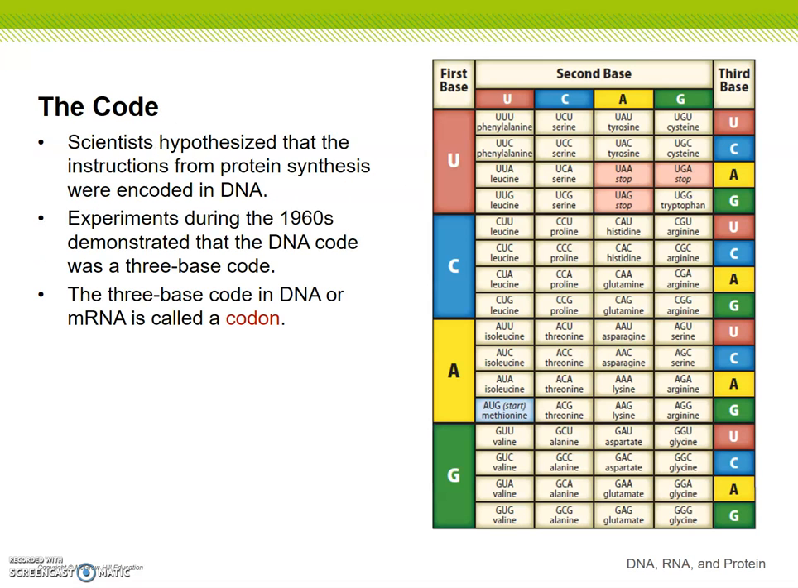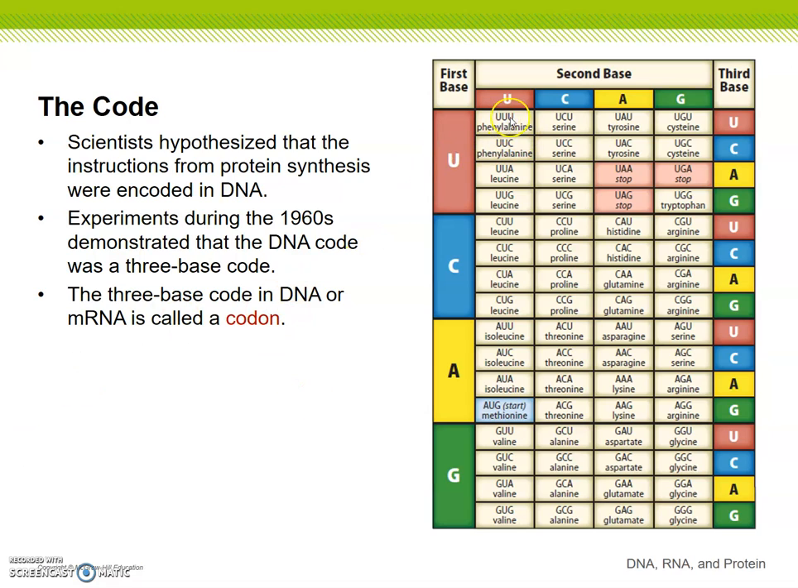Now, there's a specific code for every three sets of bases, there's a code. And we're going to look at that here in a second. But scientists hypothesized that the instructions for protein synthesis were encoded in the DNA. And experiments during the 1960s demonstrated that the DNA code was a three-base code. The three-base code in DNA or mRNA is called a codon.